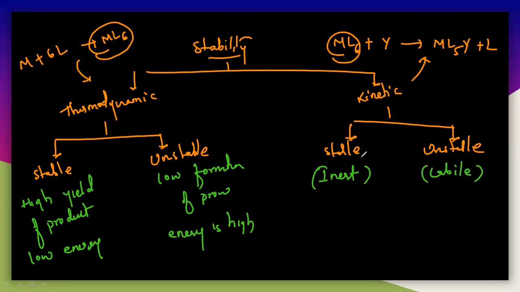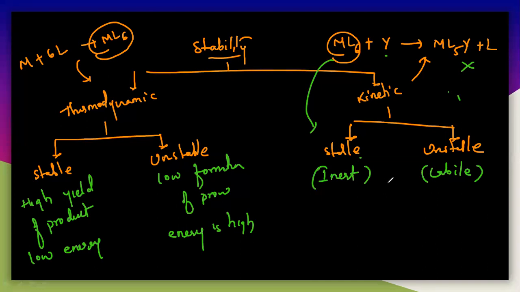Inert means it will never undergo the nucleophilic substitution reaction. So if this ML6 is stable, it will never interact with Y and you will not get the product. If it is unstable, it is labile, it can easily move and interact with Y, and you will get the product. So that is stable or unstable in case of kinetic stability.